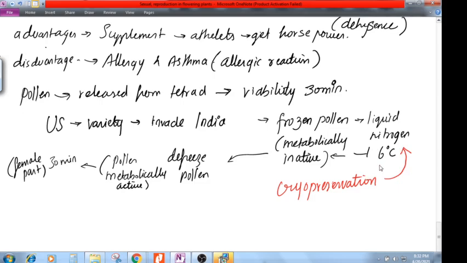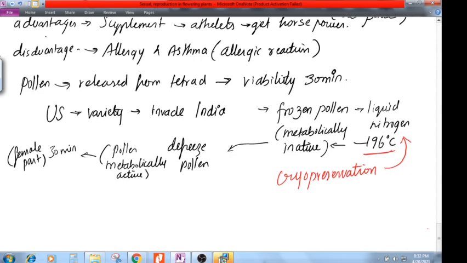So microsporogenesis is clear for you all? Yes, sir. No doubt in cryopreservation now. Cryopreservation is done and microsporogenesis is also done. Now the pollen is ready, and next we have to prepare the female part. The female part has to mature, then only this pollen can invade the female part, and that process is called megasporogenesis.